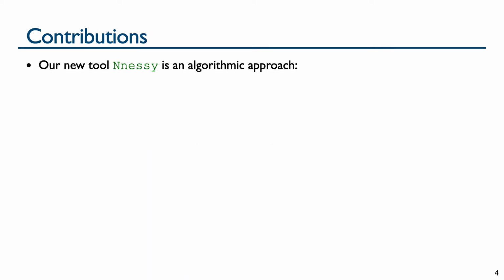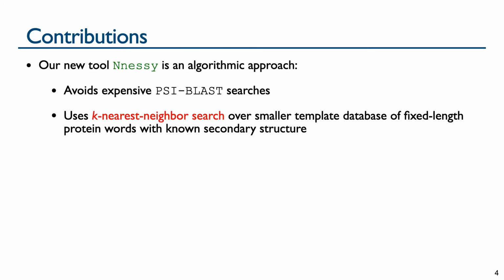Our new tool nnessy is an algorithmic approach to protein secondary structure prediction, which avoids expensive CyBlast database homology searches. nnessy is template-based and uses k-nearest neighbor search over a smaller template database of fixed-length protein words with known secondary structure.